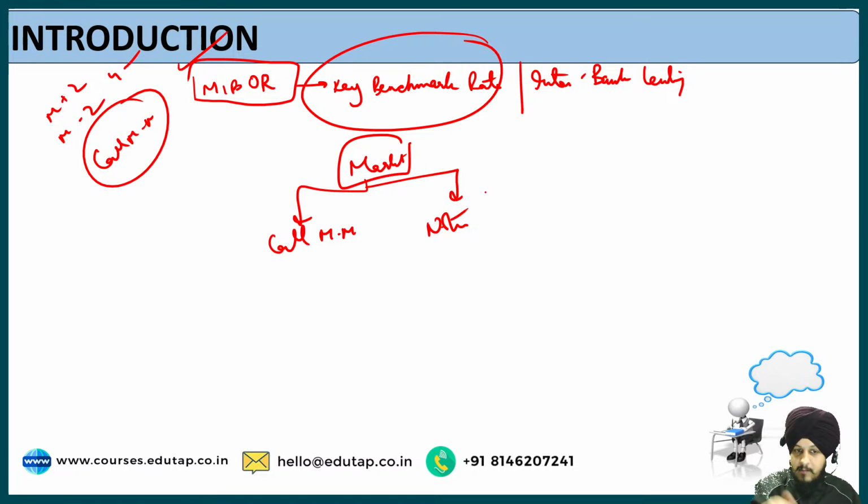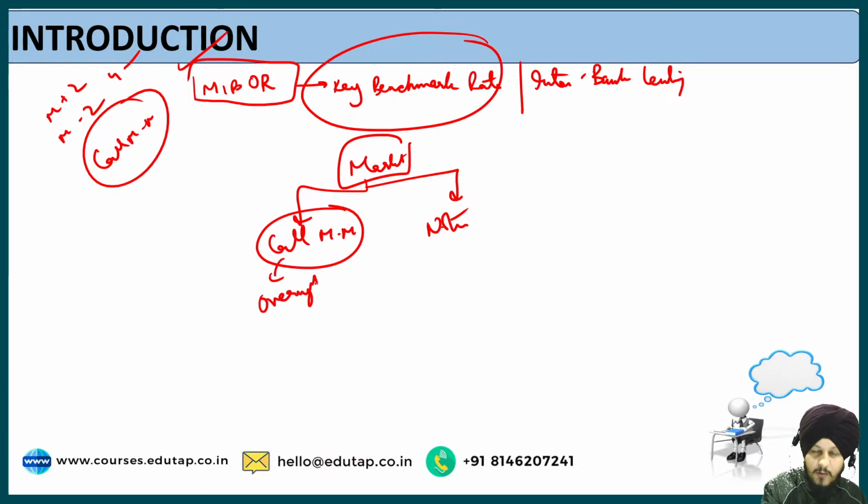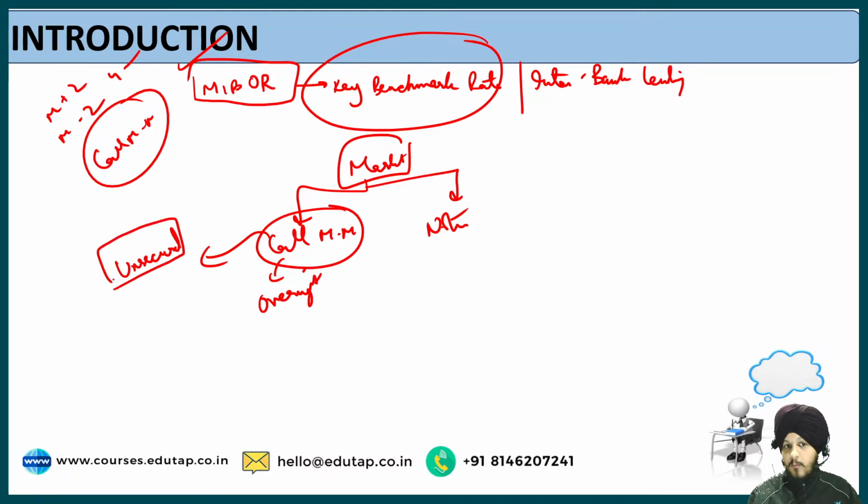When we talk about the call money market, the interbank lending happens for an overnight period. Fine, for a very short period, not even for one day. It is for the overnight. Another thing, I would say the most important feature of the call money market, is that the loans given under this market, in the context of interbank lending, are in unsecured form. What do you mean by unsecured form of loans? It basically means that collateral is not involved in such loans. The collateral is not involved when we talk about the call money market.